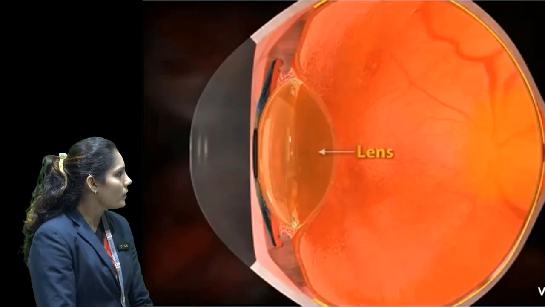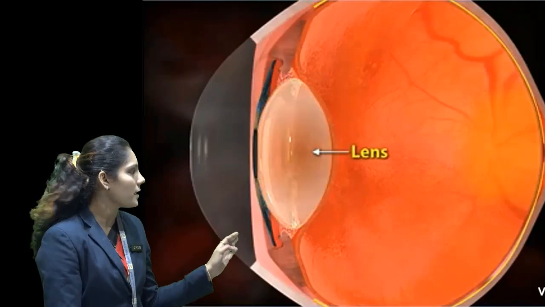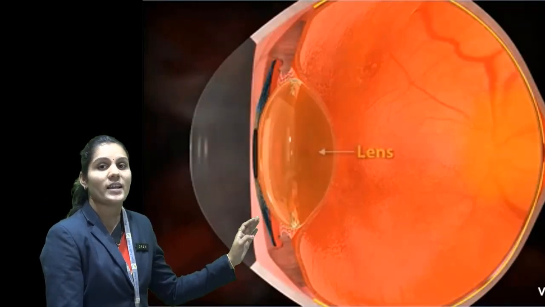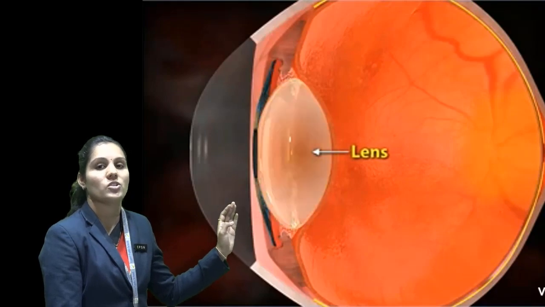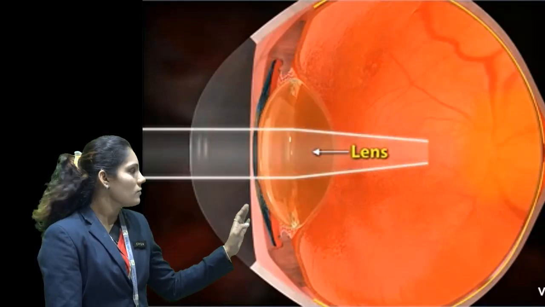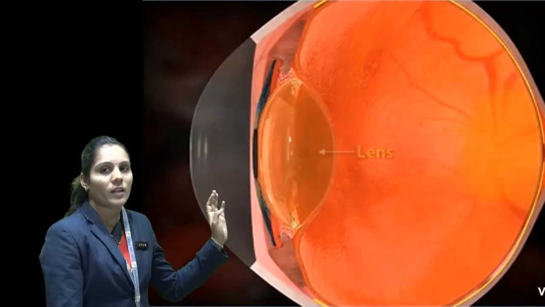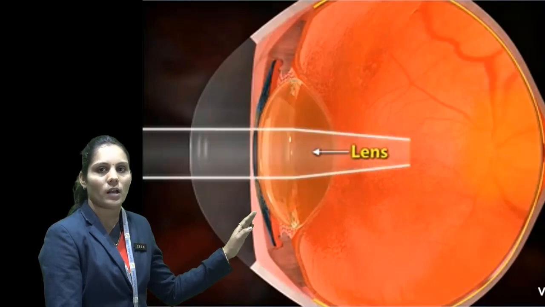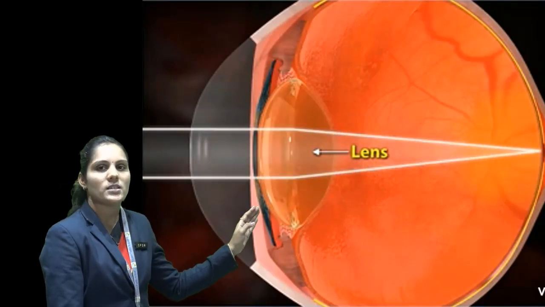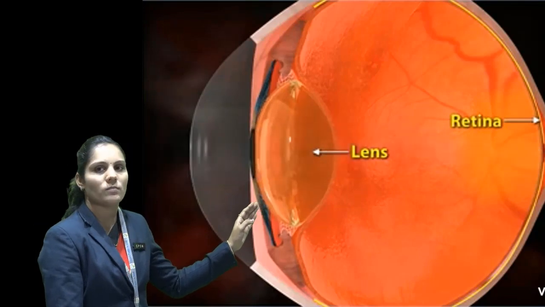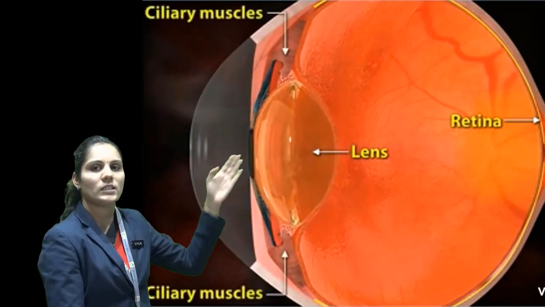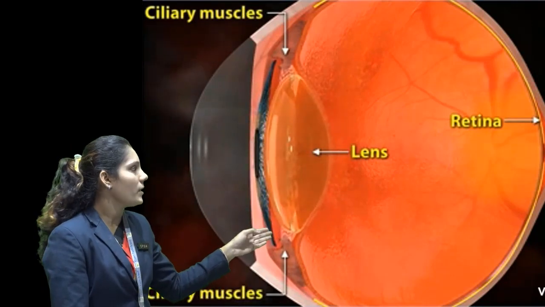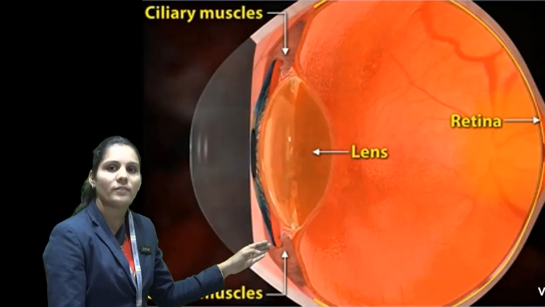After that you can see a thick structure behind the pupil. That thick structure is known as the lens. Just like the lens of our camera, it focuses the rays coming from the iris and cornea. The lens is attached with muscles at both ends, on the upper side as well as the down side. The ciliary muscles are present, and they help the lens in contraction and relaxation.